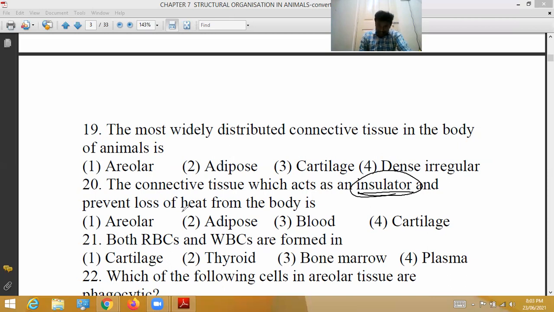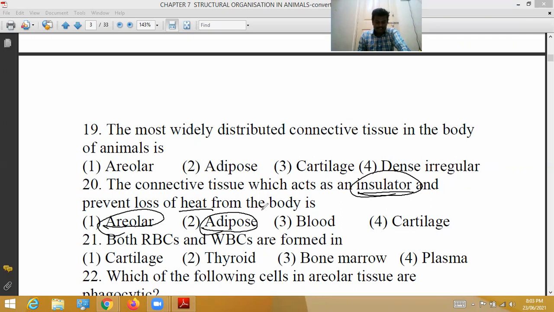What is that? Areolar tissue is not insulating tissue, so it is the wrong option. Adipose tissue is correct. Adipose tissue is specialized loose connective tissue which possesses abundant fat storing cells.